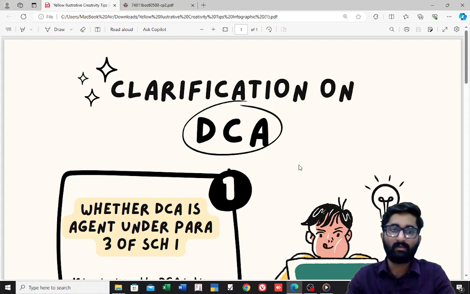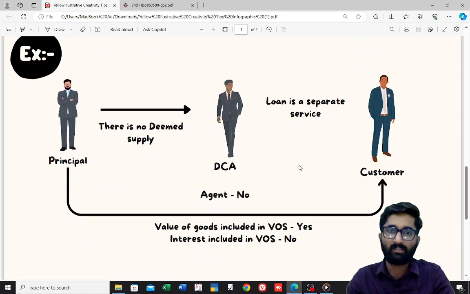Again, to clarify the doubt, listen. In this example, this is the principal, this is the DCA, Del Credere agent, and this person is the customer. The Del Credere agent gives extra loan to the customer.